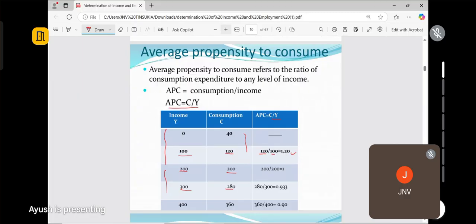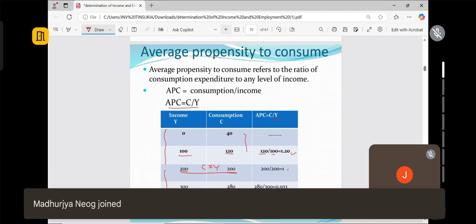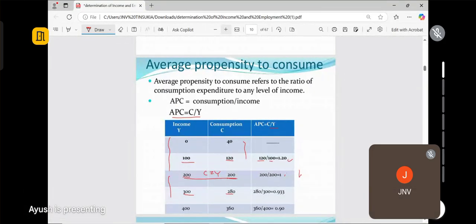APC will be 1 at the point where C and Y are exactly equal. This is known as the break-even point, where consumption and income are exactly equal. After the break-even point, we see that your APC is decreasing. After the break-even point, it is less than 1. That means people start saving. So like this, we have the APC.